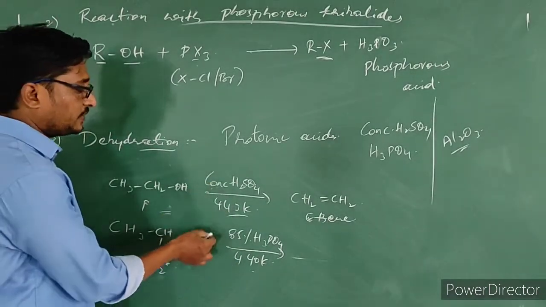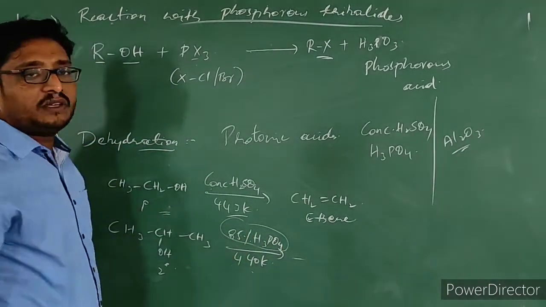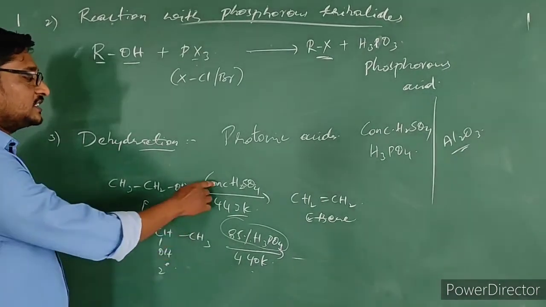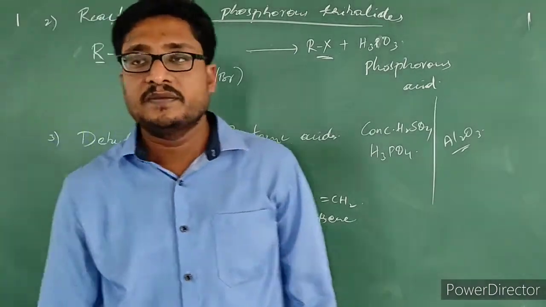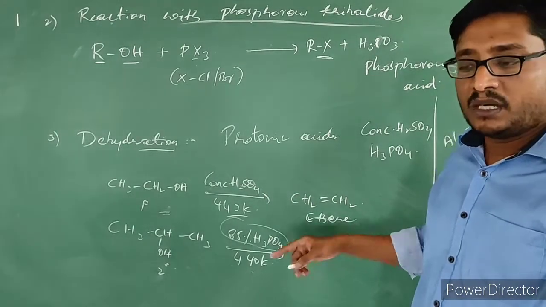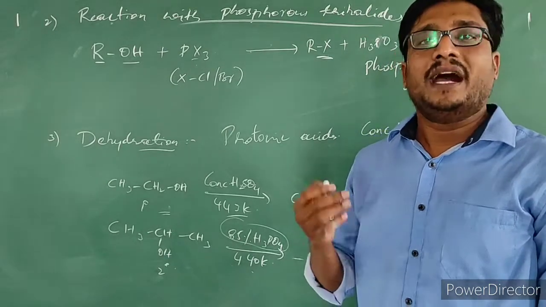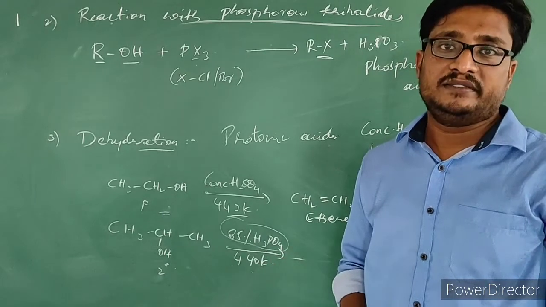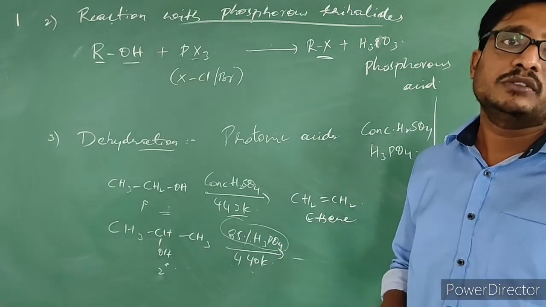And here also, the acid which we are using is 85% concentrated. So in the first case, it is more than 85%. The concentration of sulfuric acid will be more there than in the second reaction. What I want to say is, for secondary and tertiary alcohols, milder conditions are sufficient in order to make them dehydrated, to convert them into alkenes.